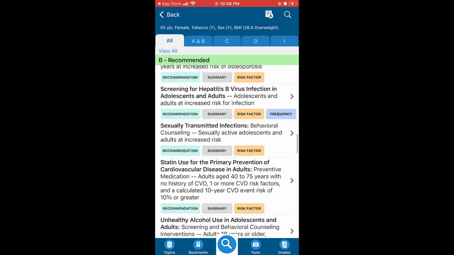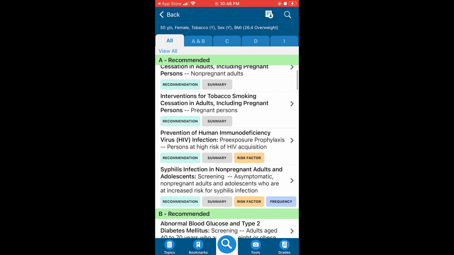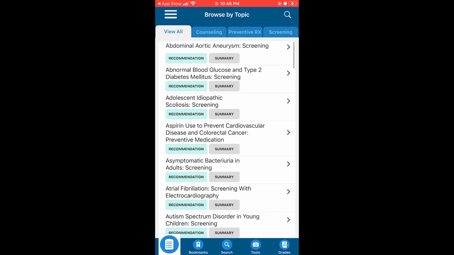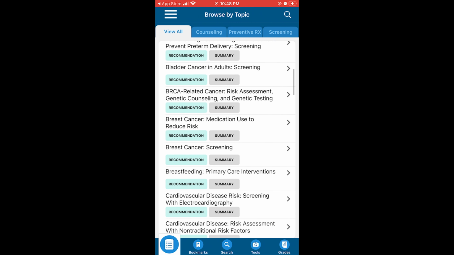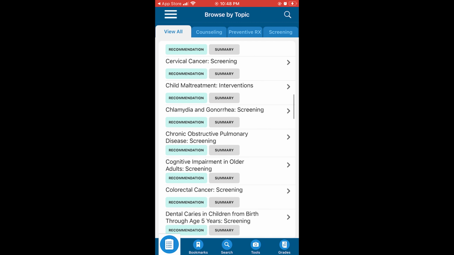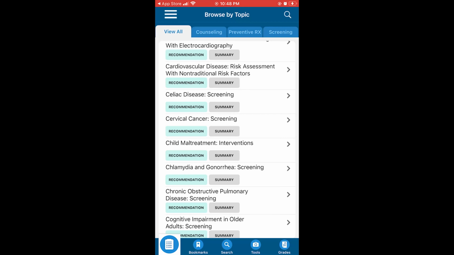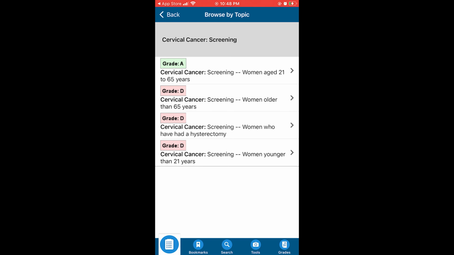Now, if you don't want to chase it just solely off of your own demographics and you want to chase some of this information based off topics or what's going on, you can actually go in here and look up the very specific issue that you want to look up. So if you want to say, hey, when should I be checking for colon or cervical cancer screening? You can just click right there and you can get some of the advice from the USPSTF about when to get checked for particular diseases or particular illnesses.